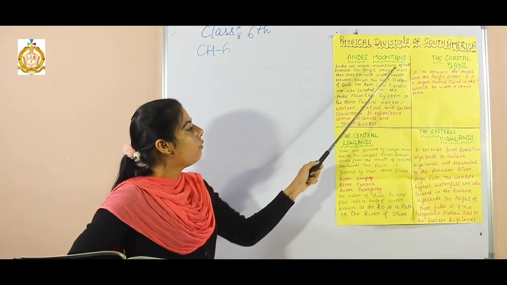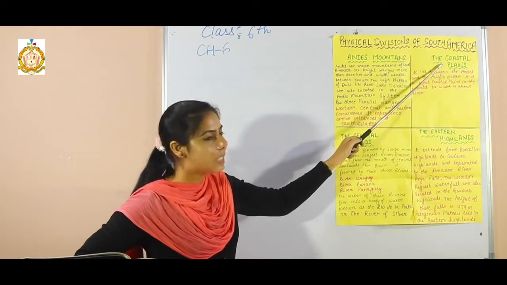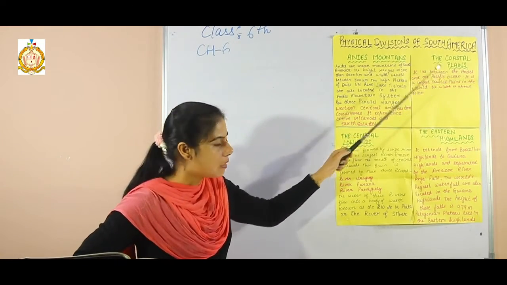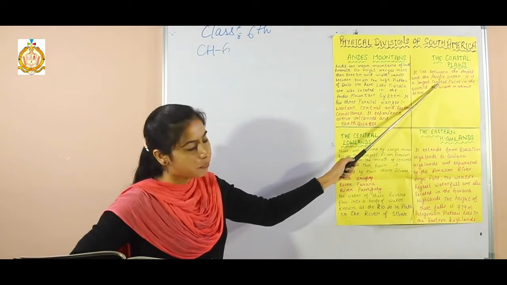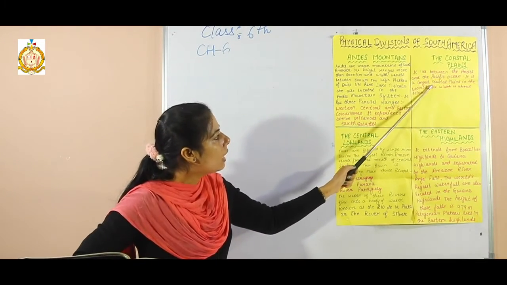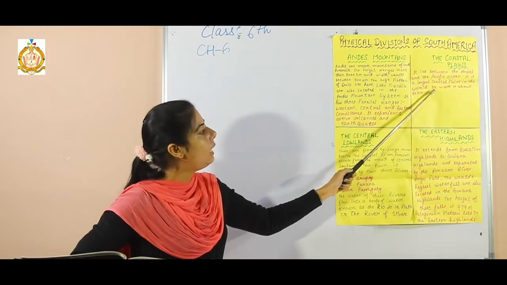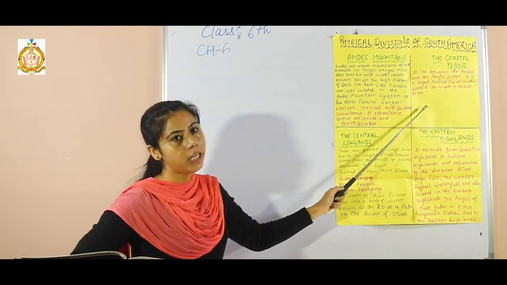The next physical division of South America is the coastal plains. The coastal plains lie between the Andes and the Pacific Ocean, and it is the longest coastal plain in the world, and its width is about 80 kilometers.